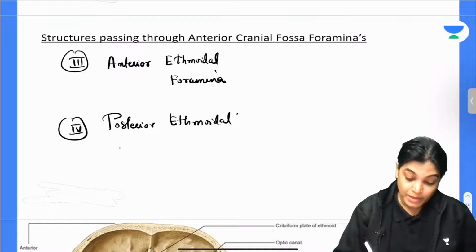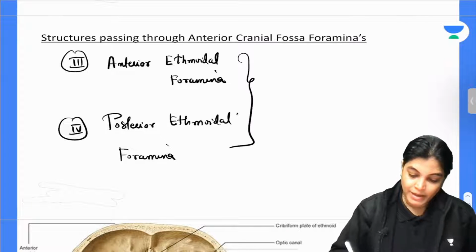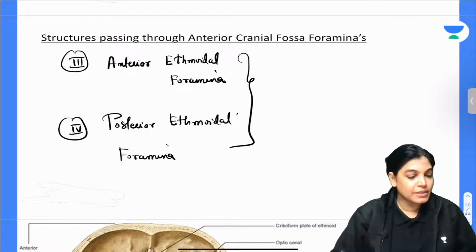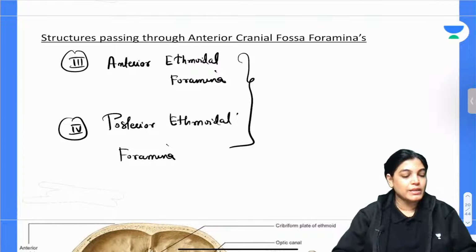Anterior ethmoidal foramina and that of posterior ethmoidal foramina. The structures traversing from the anterior and posterior ethmoidal foramina are anterior and posterior ethmoidal nerves and vessels. So it is very easy to memorize the structures traversing through the anterior and posterior ethmoidal foramina.